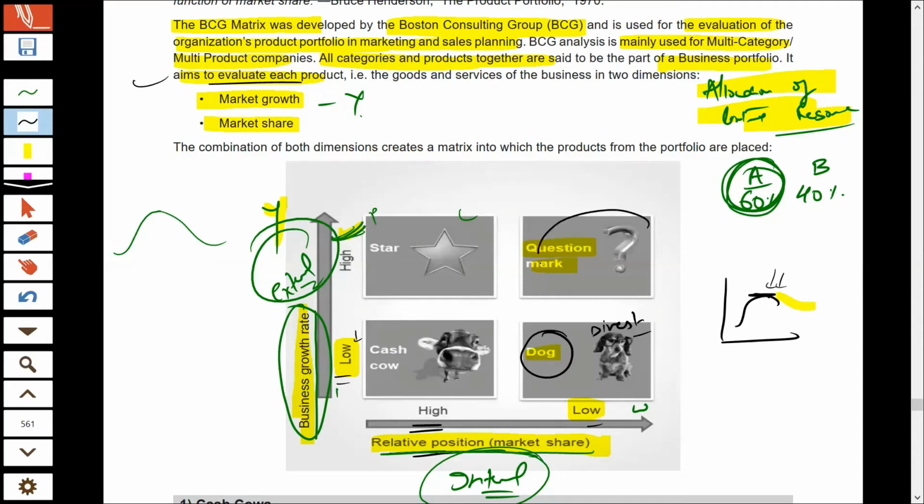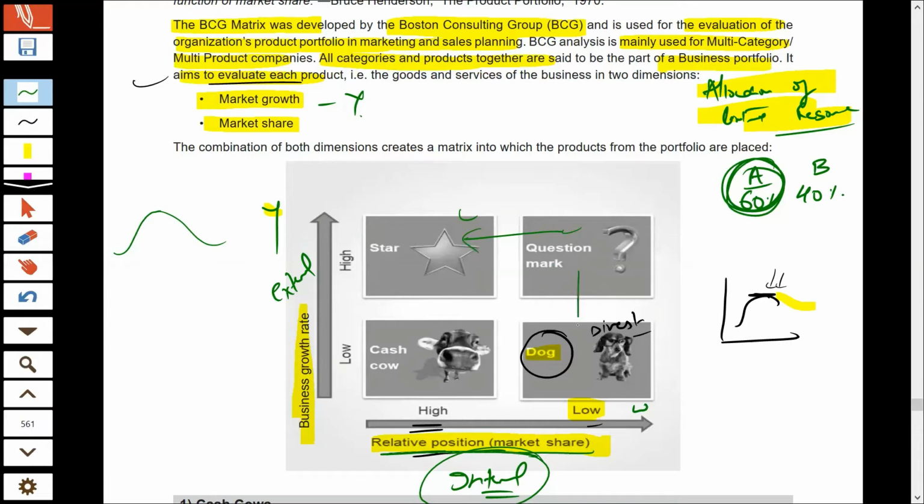Now let us talk about what are question marks. Now, question marks are those products which you have recently launched in your market. And why they are termed as question mark? Because you do not know what would be the future of that new product. It is possible that that product may become successful in future and may one day become star. Or it is also possible that the new product is not accepted well by the customer and that may turn into dog. So that is question mark. That depends upon performance of that product.